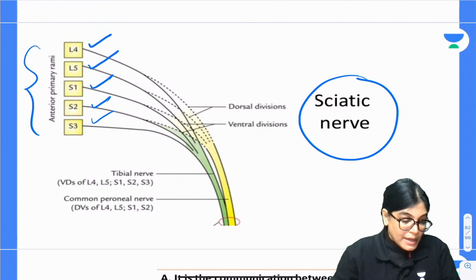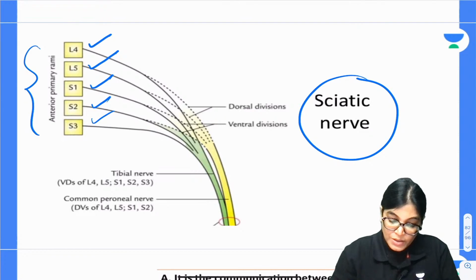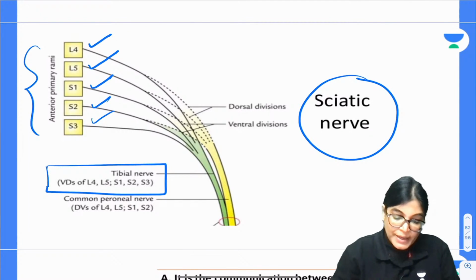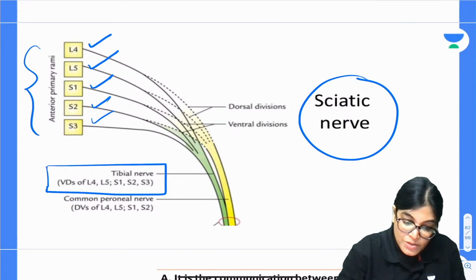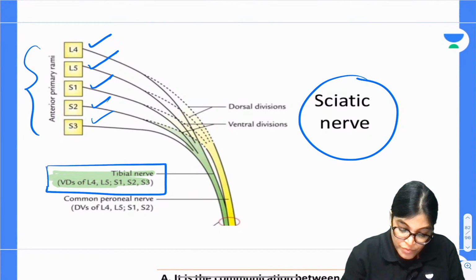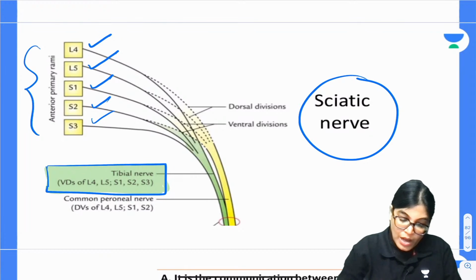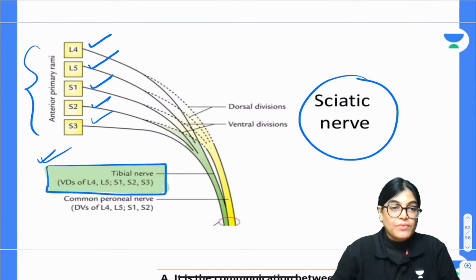When we are talking about the tibial nerve, see here, what is written? VD. VD means ventral division. So the tibial nerve is the ventral division of the ventral rami of L4, L5, S1 and S2.